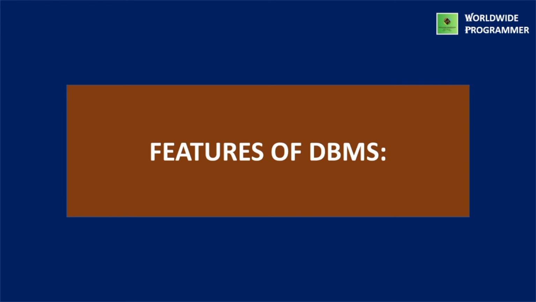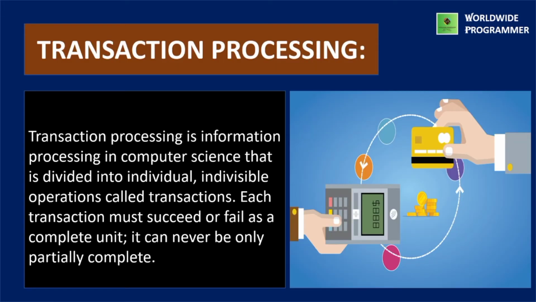Then we will discuss features of a database management system. A database management system or DBMS is software that allows organizations to easily maintain and use the central database. Its first feature is transaction processing. What is transaction processing?